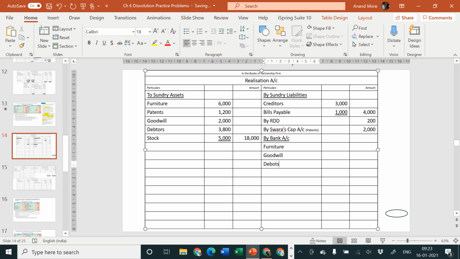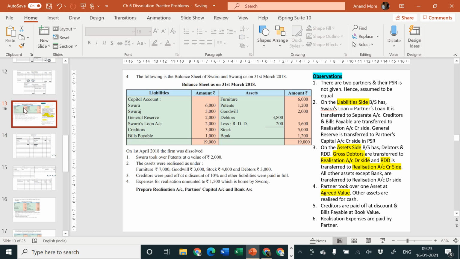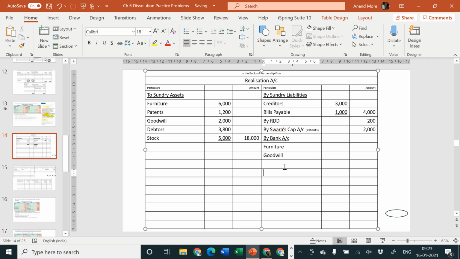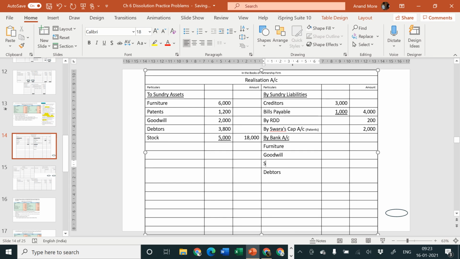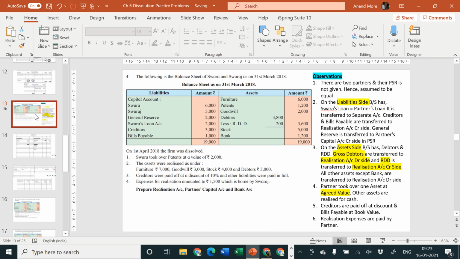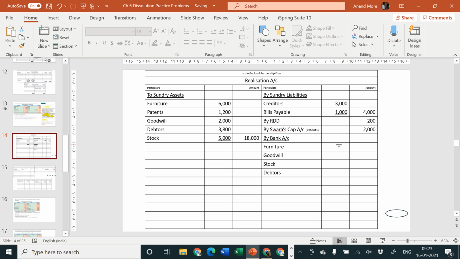Next one is stock and then debtors. The amount realized from furniture is rupees how much? 7,000. Goodwill is 3,000, stock 4,000, debtors 3,000.